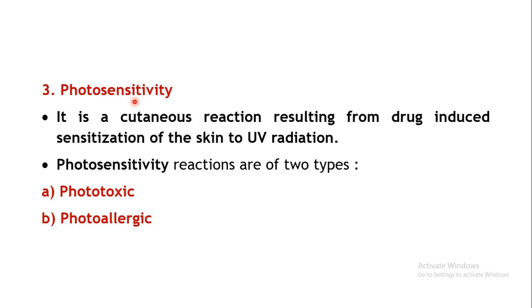Photosensitivity is a cutaneous reaction resulting from drug-induced sensitization of the skin towards UV radiation. If your skin comes into contact with this type of drug or chemical, it will result in some alterations in your skin, and upon exposure to UV radiation of that region, it will start precipitating certain skin reactions.